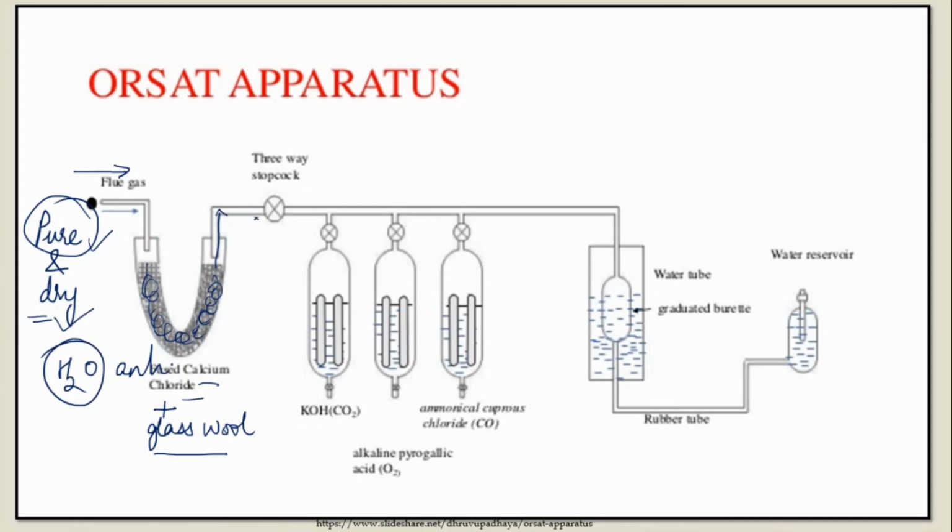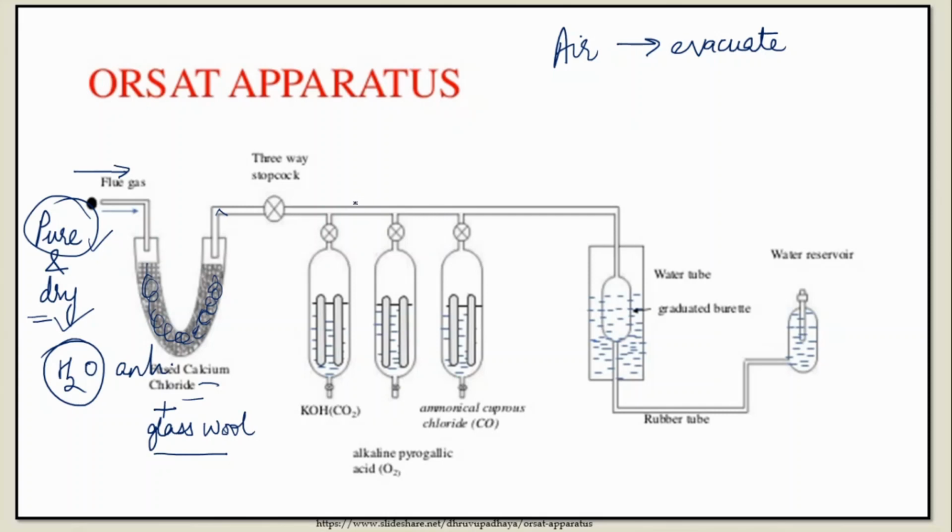Now that the flue gas comes here, your aim is to analyze the flue gas. If you allow the flue gas to enter from this three-way stopcock, the entire apparatus is still filled with air, right? So what we want is to evacuate the air and create a vacuum. The first step, before allowing the flue gas to enter the apparatus, is to evacuate the air which is already present. Otherwise your estimation of CO2, O2, etc.